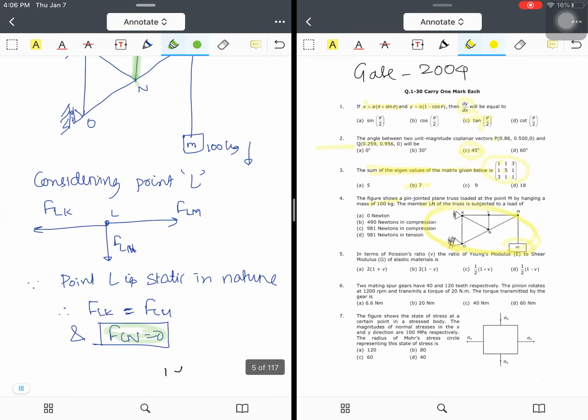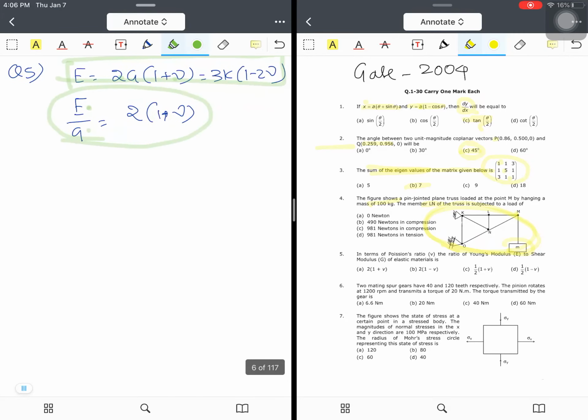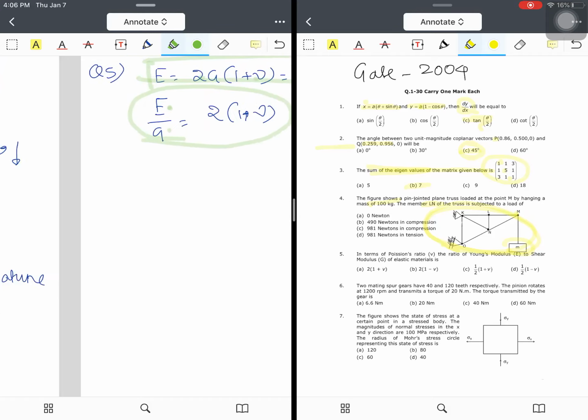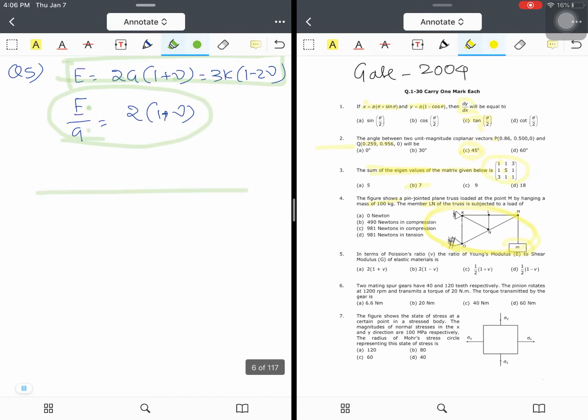Now question number 5. One thing again I want to reiterate: no matter how long the question is, my solution of a new question will always start from a new page. Here you can see after question number 5 I could have started question number 6 onwards, but I intentionally did not use it, in order to make the process as lucid, as simple and as visible as possible. If you have any issues regarding it or anything regarding my videos, do let me know in the comment section. I will be happy to resolve it.